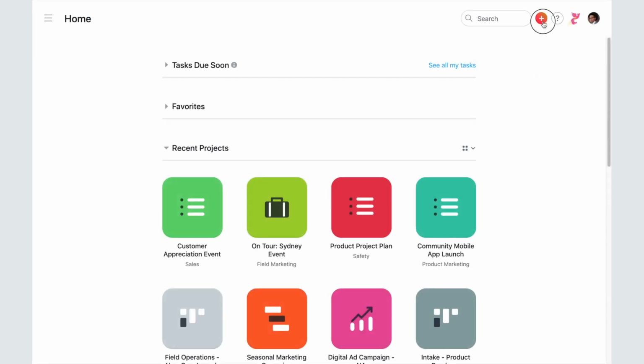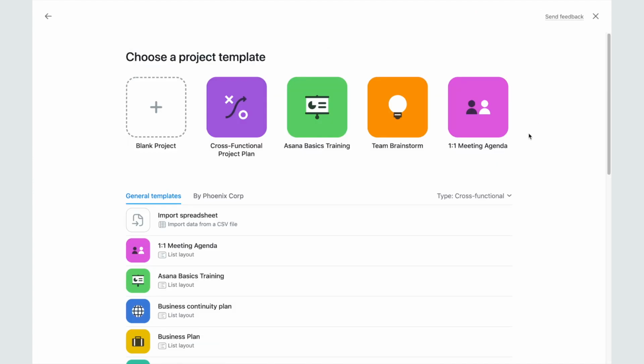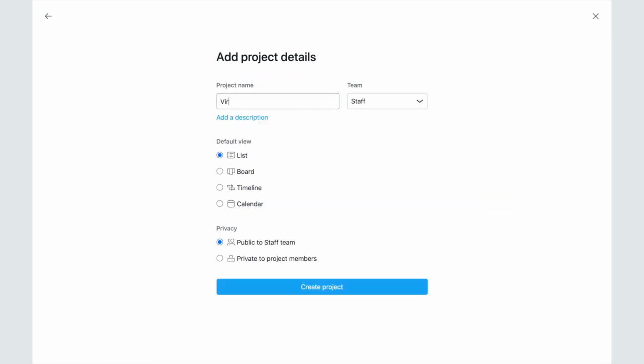Start with the orange Quick Add button. Here, we'll create a project from scratch, but be sure to check out our templates for common project types. Give your project a clear title and place it within the appropriate team. We can always change the project view later. We'll stick with list view for now.